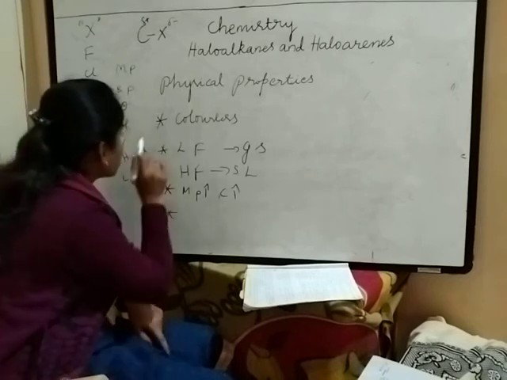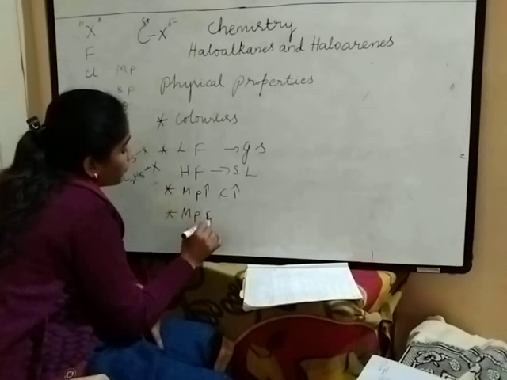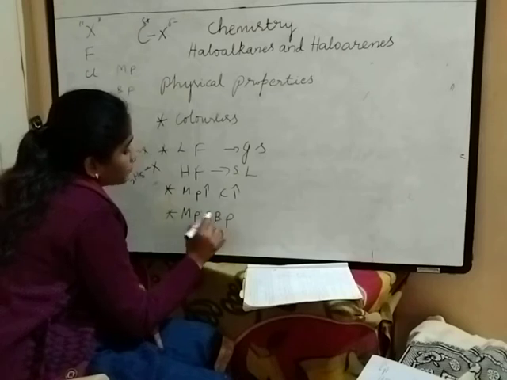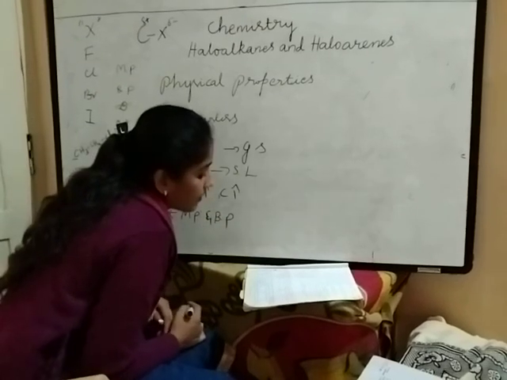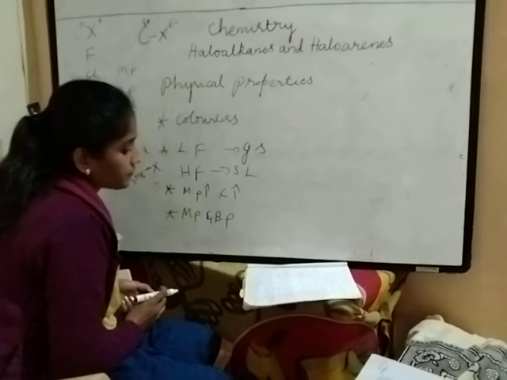Again, boiling point. Both melting point and boiling point depend on surface area and weak van der Waals force of attraction.